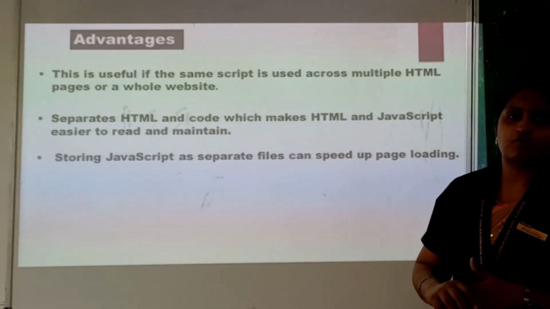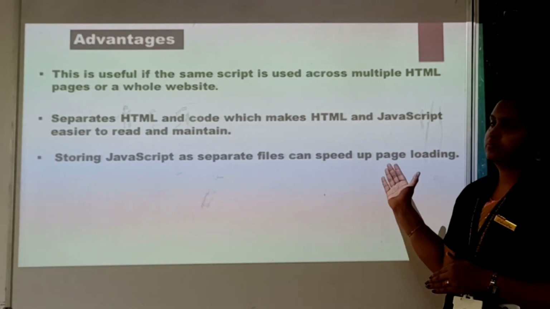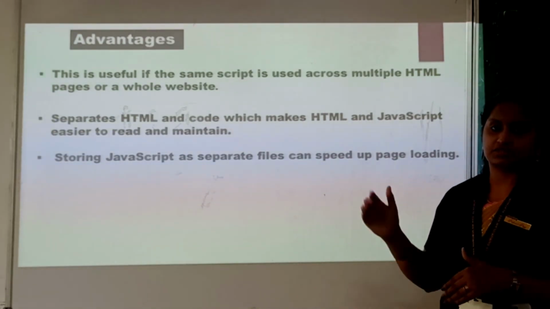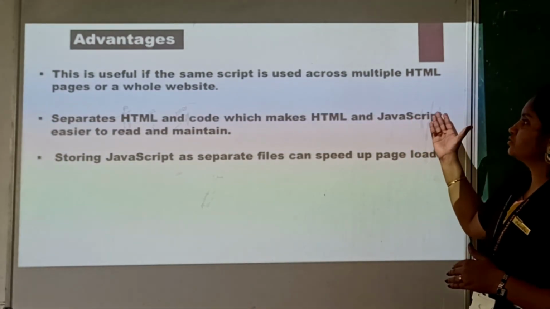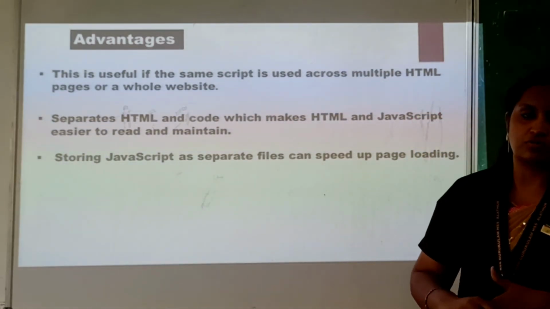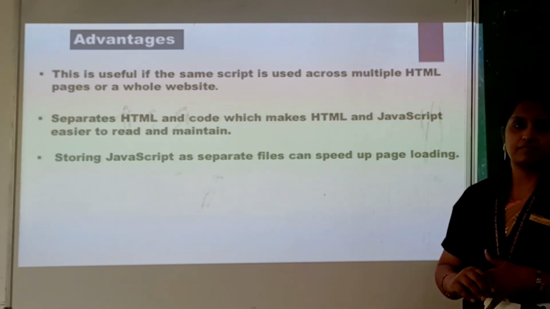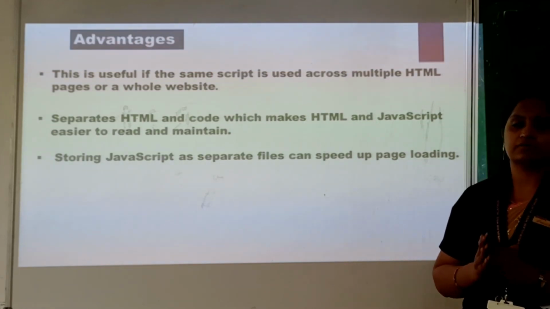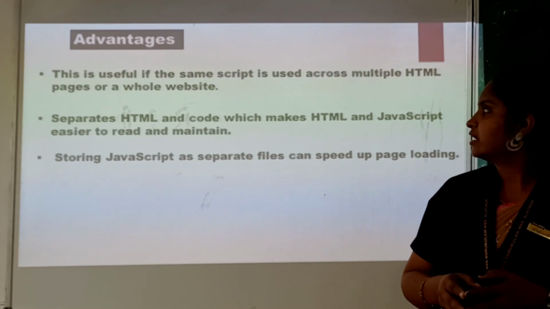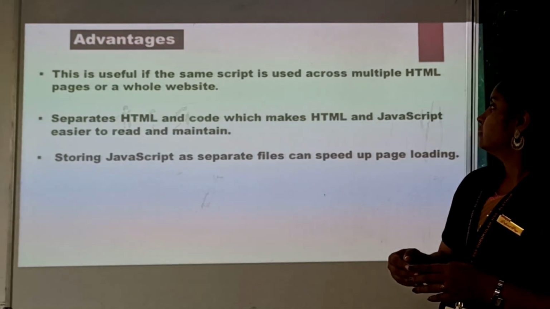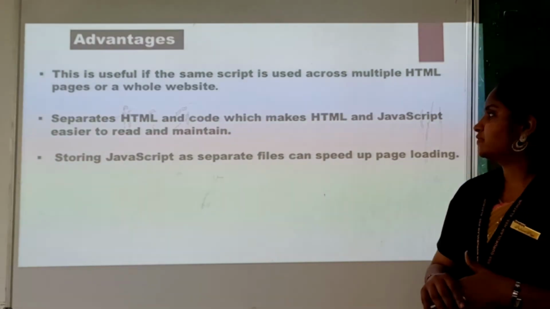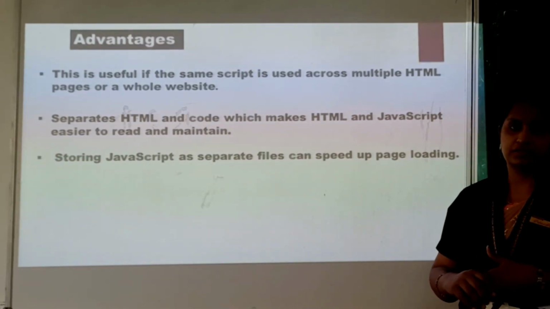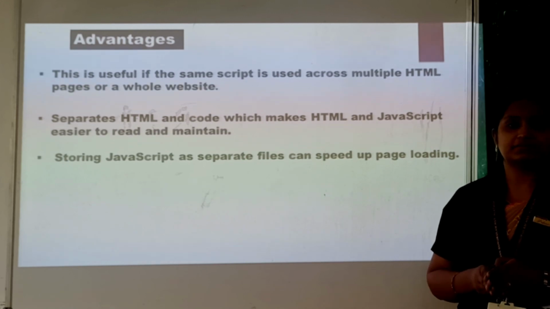So what is the advantage of using the script as an external script? Here we can use it in multiple HTML programs or web pages. We can include the same script in different web pages. And another one is, we can easily maintain the HTML code and script. It will be an error-free method. You can easily access the contents.